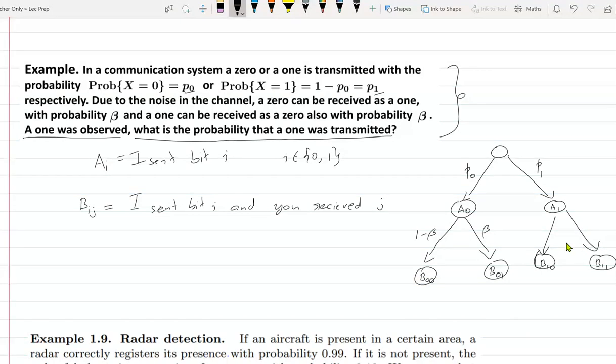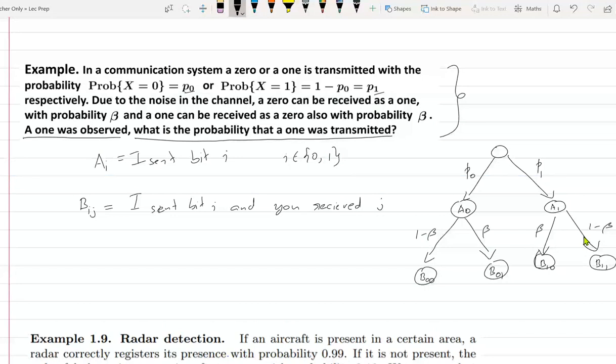Similarly, there is only beta, no? So this is also 1 minus beta, and this is beta. This is 1 minus beta. So there is a flip happening even in the labels.